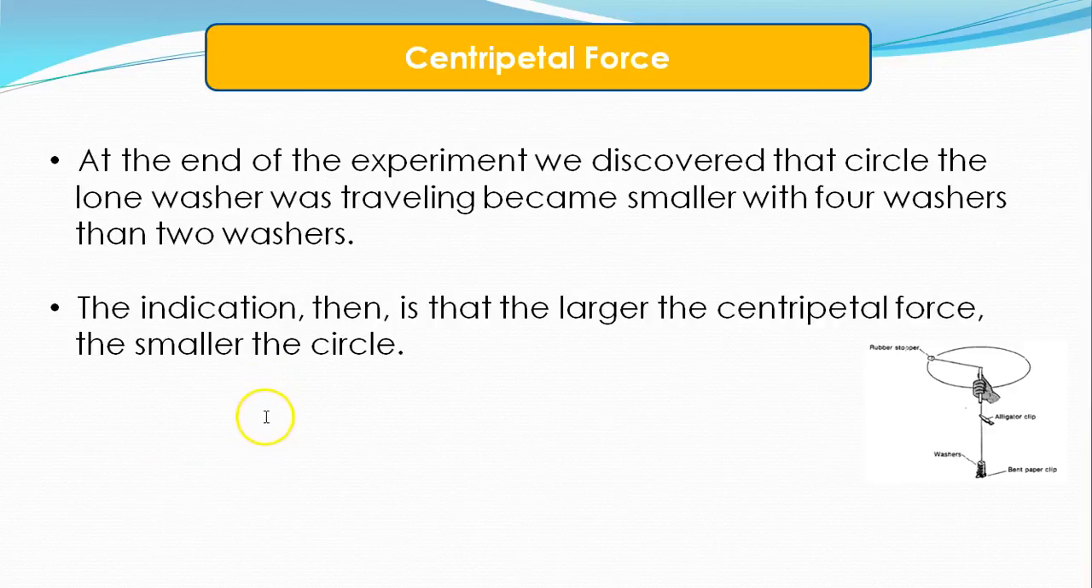At the end of the experiment, we discovered that the circle became smaller with 4 washers than 2 washers. So as we added weight on the end, this circle decreased. The indication then is that the larger the centripetal force, the smaller this circle will be.